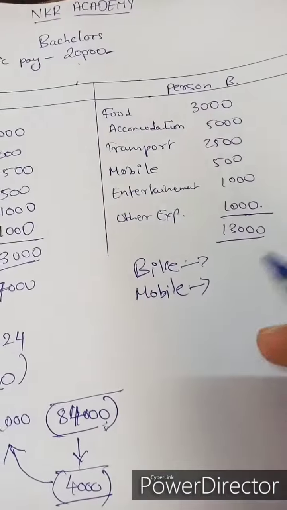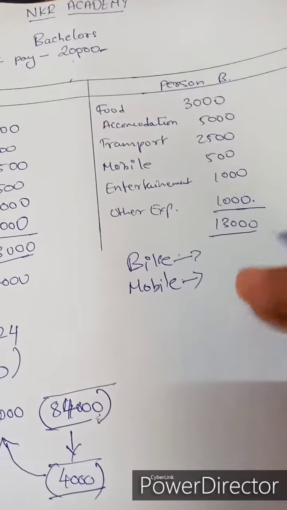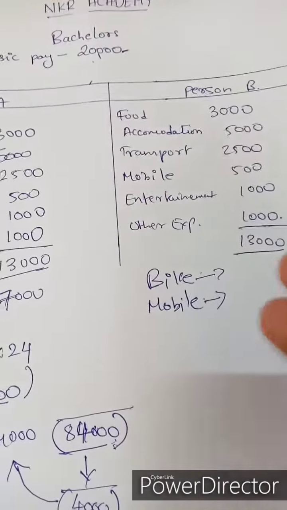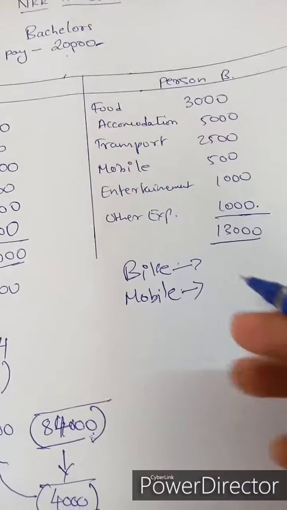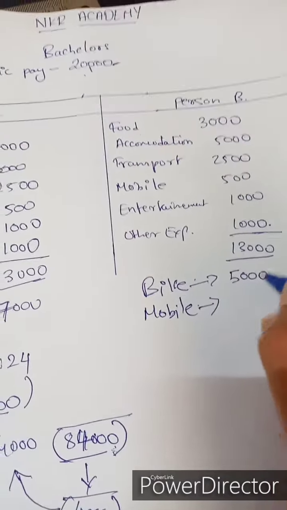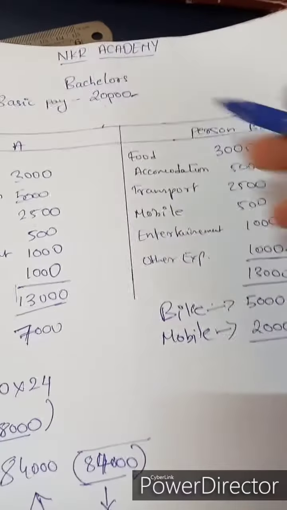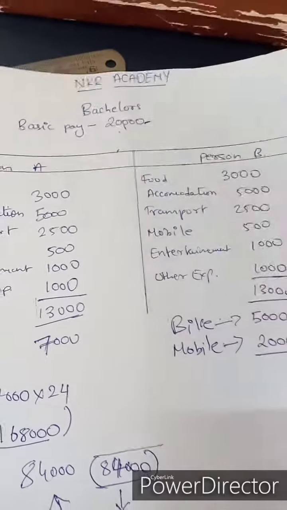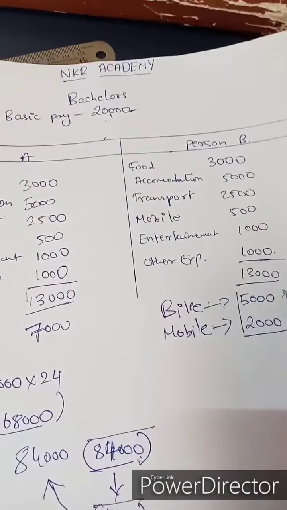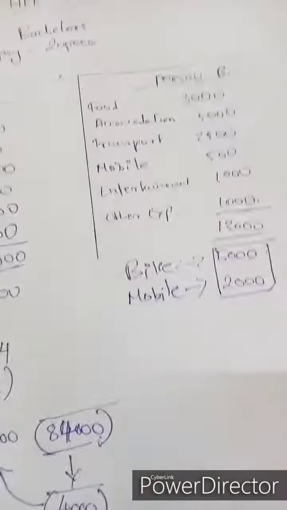But what person B is doing is he's buying this bike and mobile on EMI. That is, he's taking a loan and investing in the bike, so that he's left with the same 7,000 rupees. On the bike he pays 5,000 rupees EMI, and for the mobile he's paying 2,000 rupees EMI, so that his 20,000 basic salary ends there. He's not saving any money. His 20,000 is completely used.